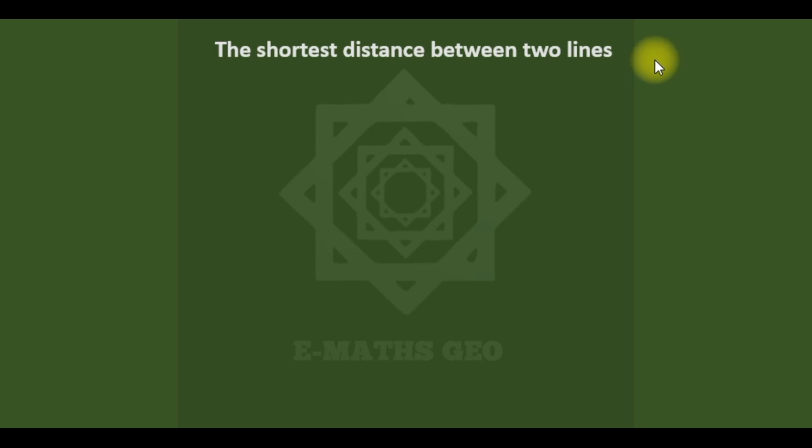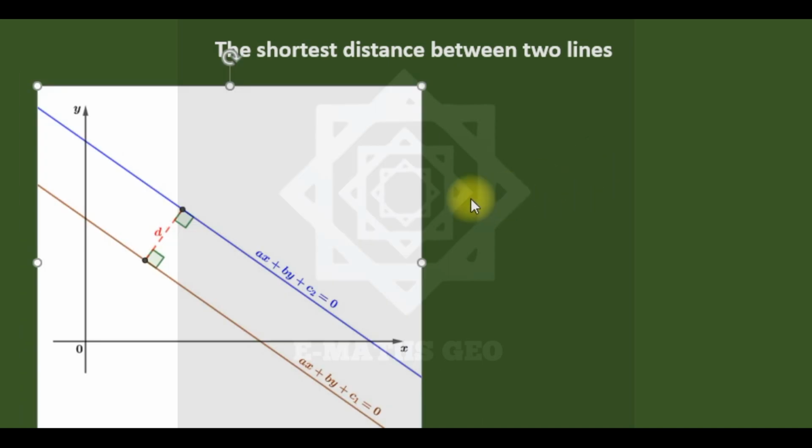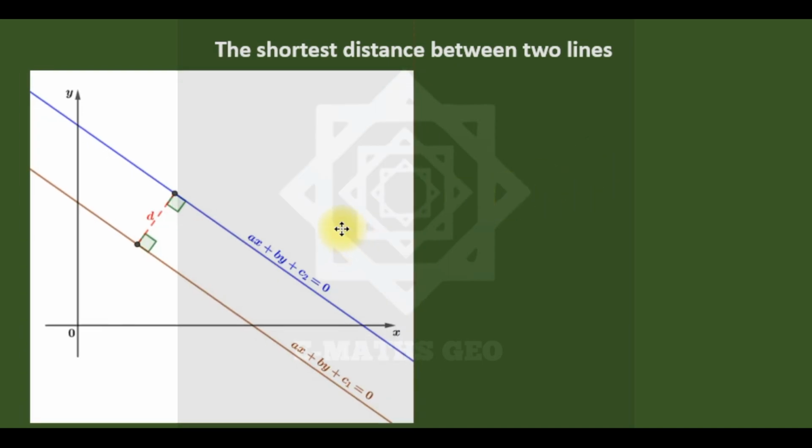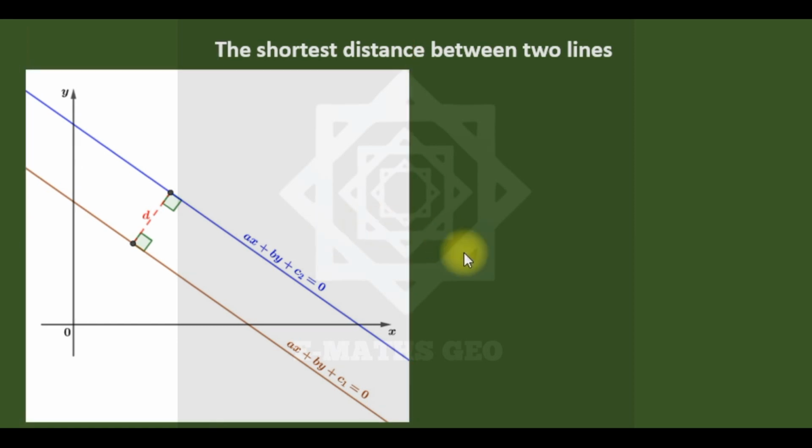So what I have to do is to first draw a diagram. So we now have two lines. And I've said previously that the shortest distance is always the perpendicular distance between two points, or two lines, or a point and a line. So the shortest distance is always the perpendicular distance. So our main aim is to get a formula for D.